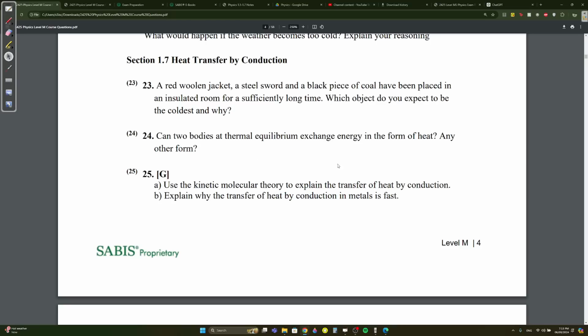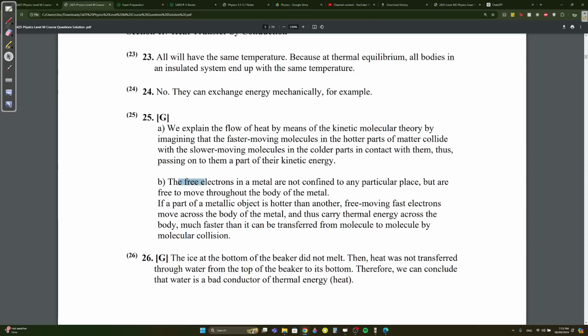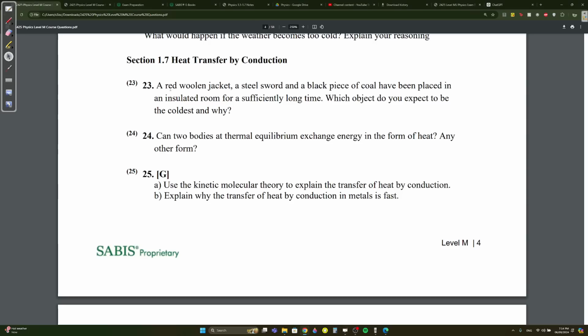Explain why the transfer of heat by conduction in metals is fast. Why? Because they have free electrons, right? The free electrons in metal are not confined, but are free to move throughout the body of the metal. If a part of a metallic object is hotter, the free moving fast electrons from the hot part will move across the body of the metal and thus carry the thermal energy from the hot part across the body much faster than it can be transferred from molecule to molecule by molecular collision. Okay, that's what gives the solid the upper hand in conduction, because they have free electrons. But liquids and gases can still conduct, just very slowly. They're going to use the molecule to molecule method. But the solid not only uses the molecule to molecule method, it also uses the free electron method.